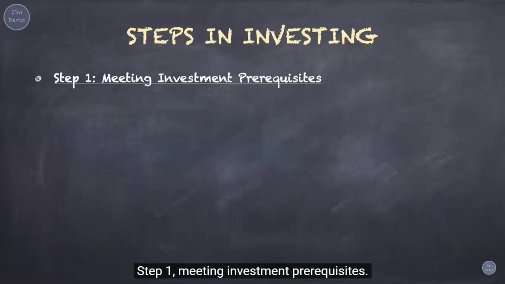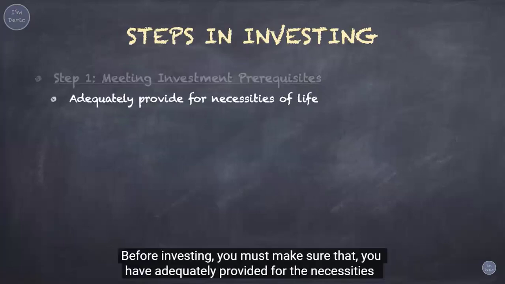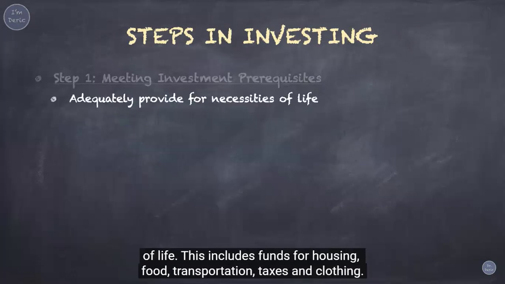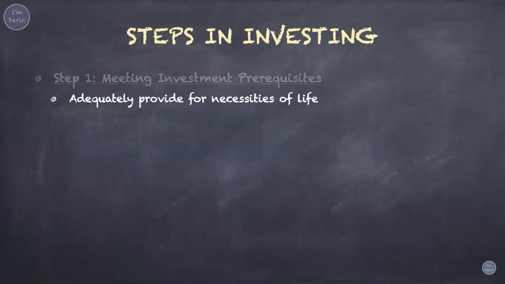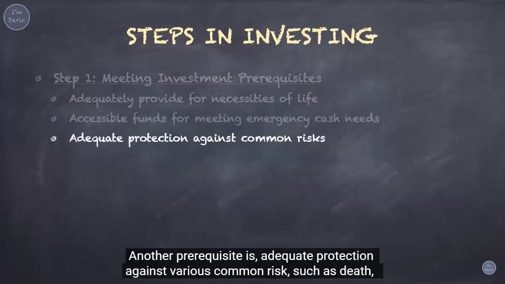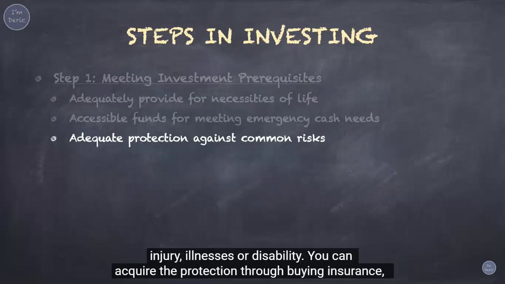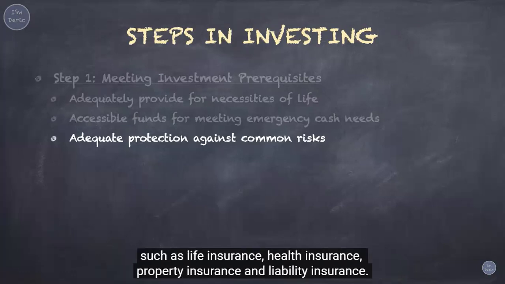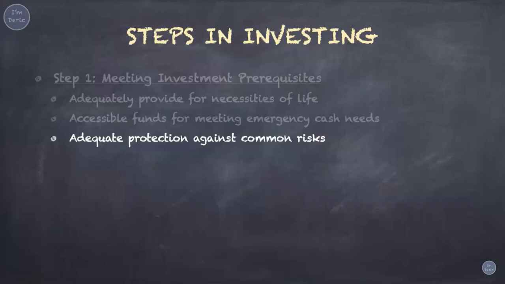Step 1. Meeting investment prerequisites. Before investing, you must make sure that you have adequately provided for the necessities of life. This includes funds for housing, food, transportation, taxes, and clothing. In addition, you should have a pool of easily accessible funds for meeting emergency cash needs. Another prerequisite is adequate protection against various common risks, such as death, injury, illnesses, or disability. You can acquire the protection through buying insurance, such as life insurance, health insurance, property insurance, and liability insurance.